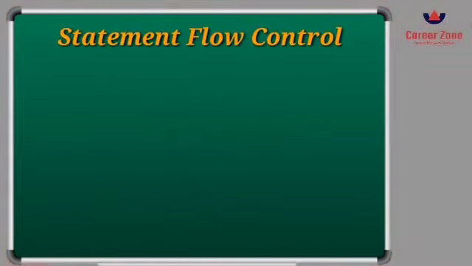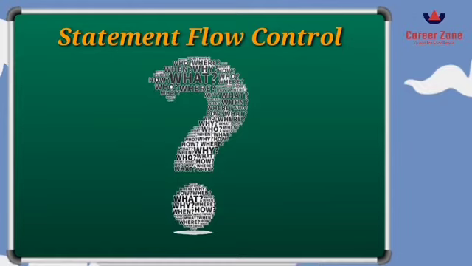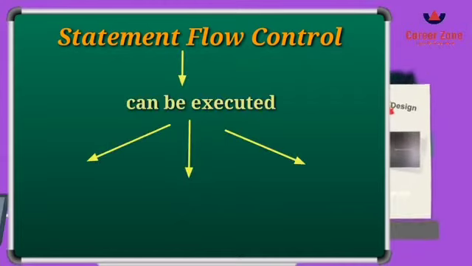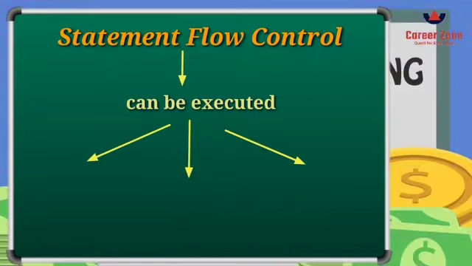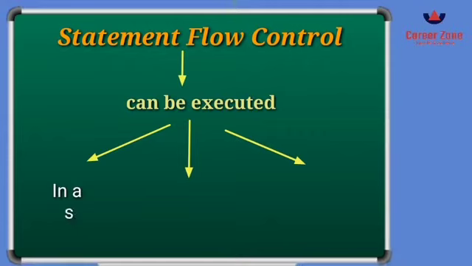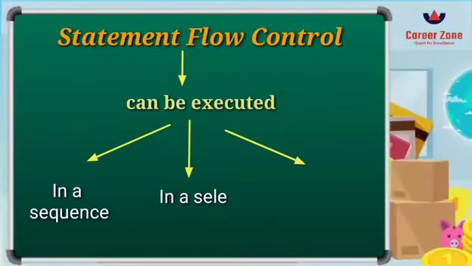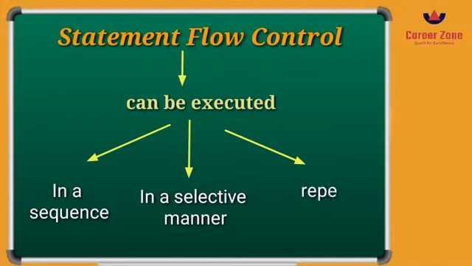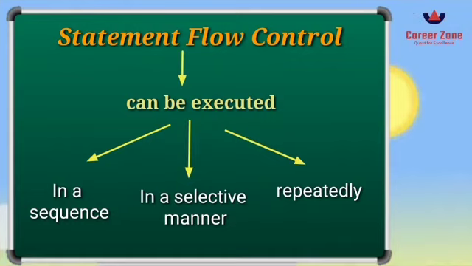Moving to the next topic, we have statement flow control, in which we will see how the control flows in a particular set of statements when we write it in Python. It can be executed in three ways. The first one is in a sequence, wherein it will read from beginning to end. The second one is in a selective manner, and the last is repeatedly. So let's see it one by one with examples.